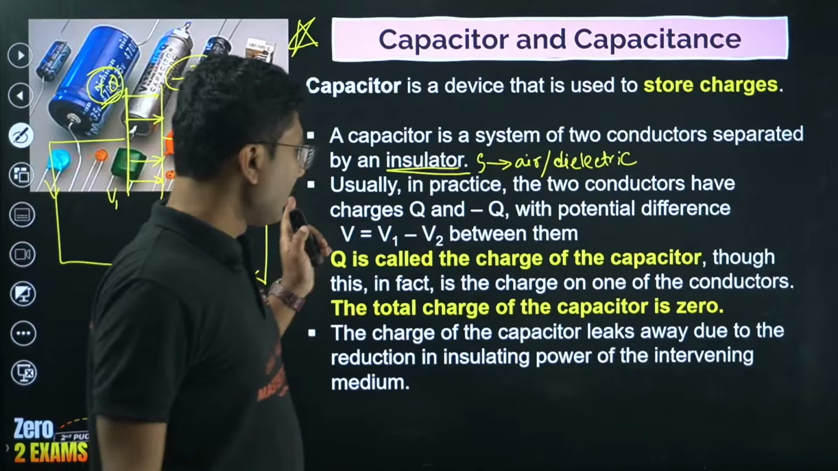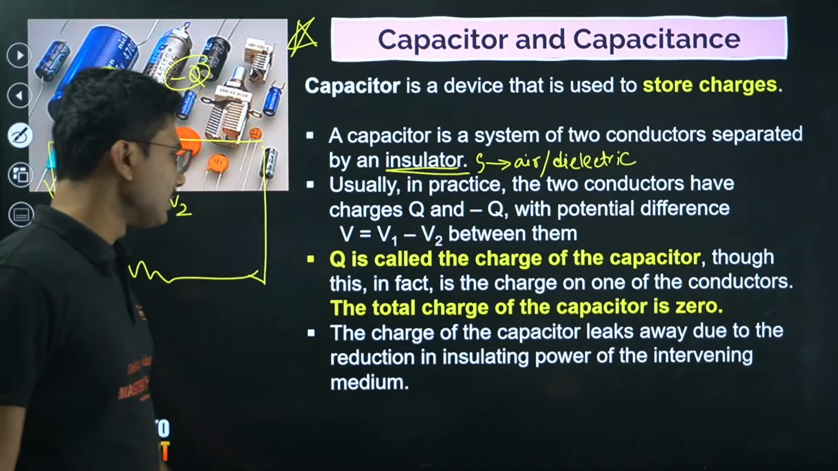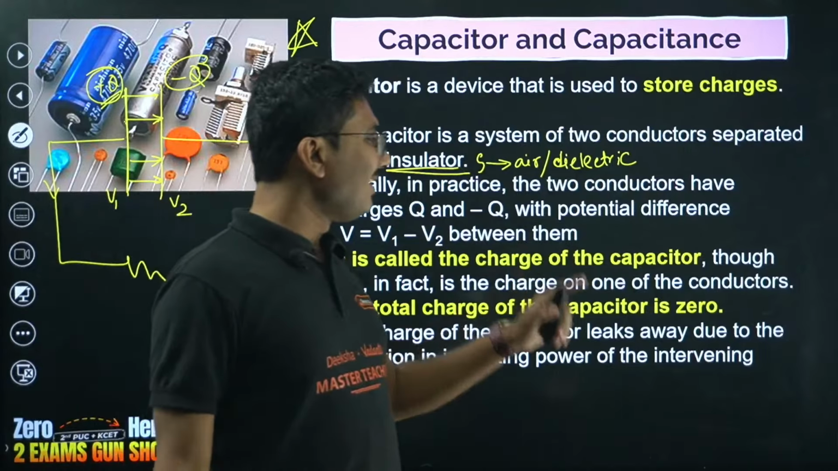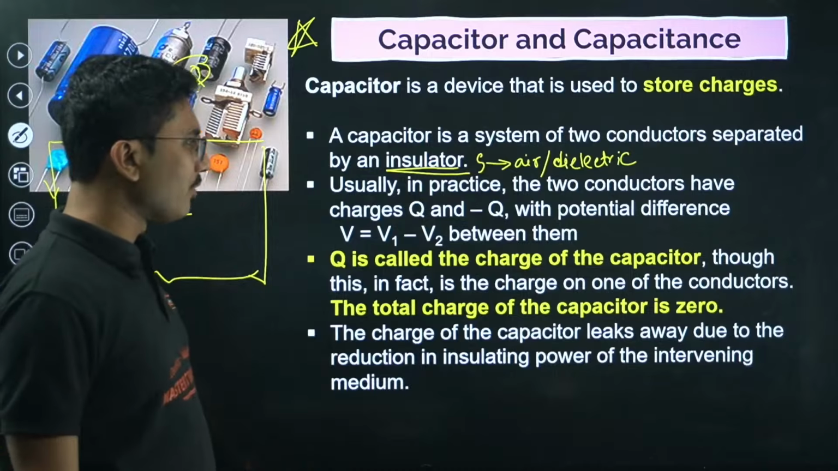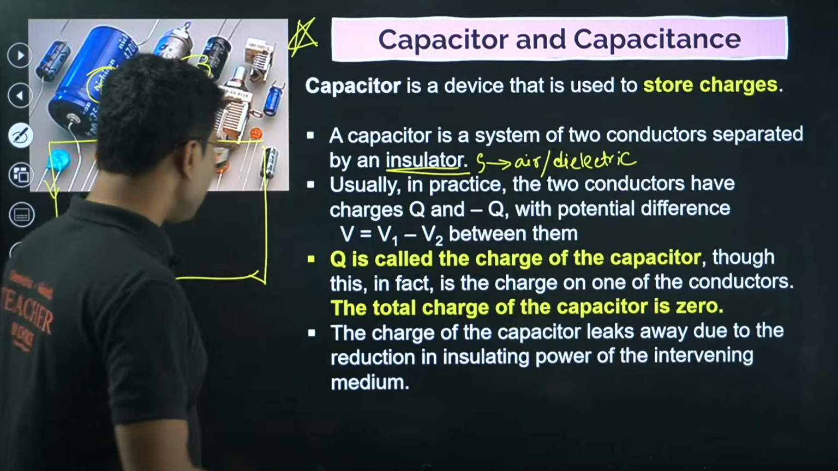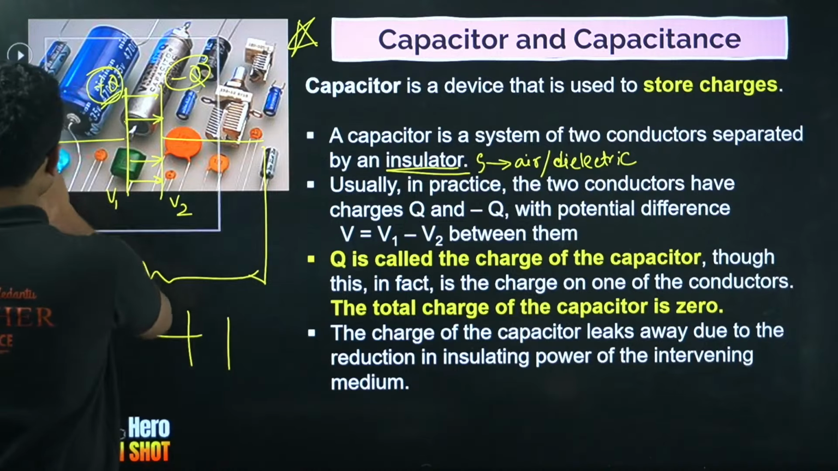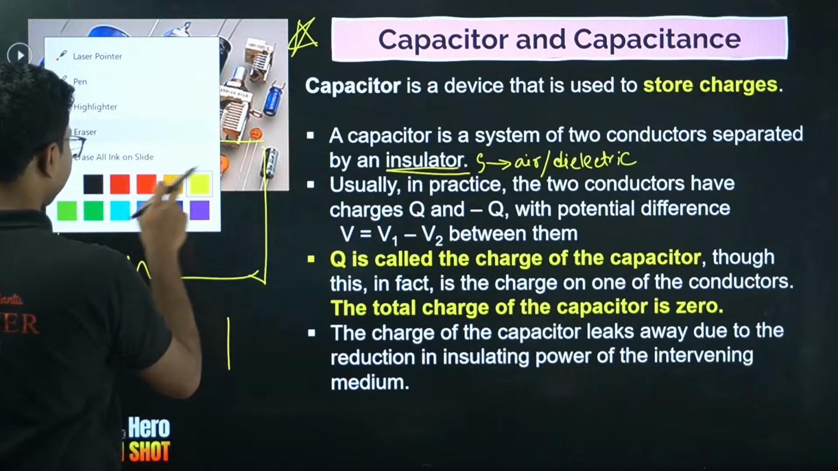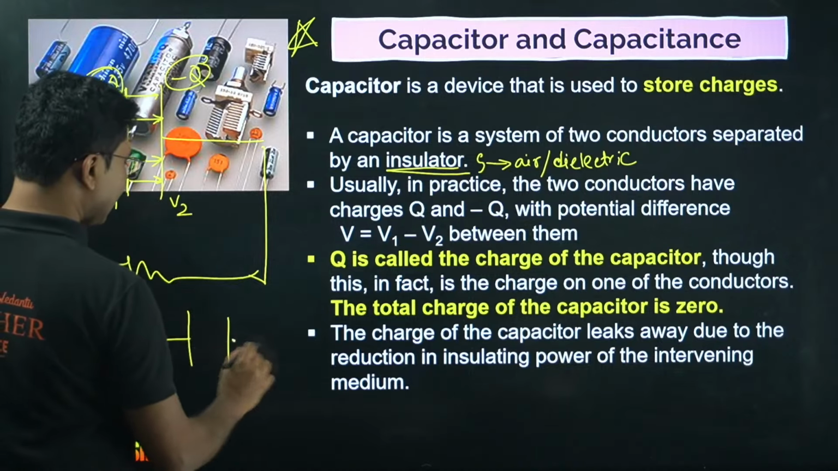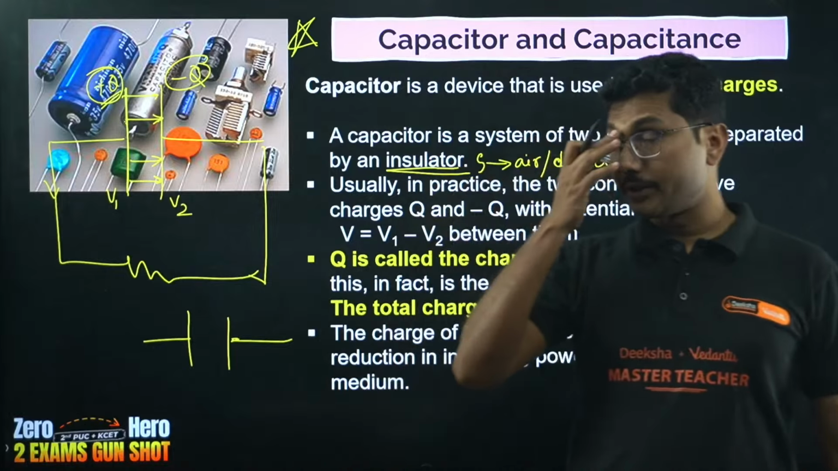Q is called the charge of the capacitor, though in fact the total charge is 0. The charge of the capacitor leaks away due to the reduction of insulating power of the intervening medium. So if you leave a capacitor charged and you come back after say 10-15 days, you will see that the capacitor does not have any more charges, almost zero, negligible charges.